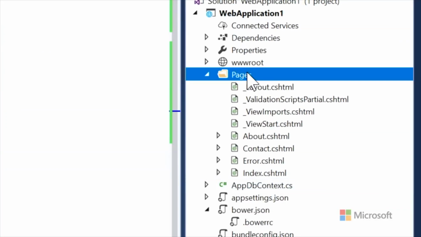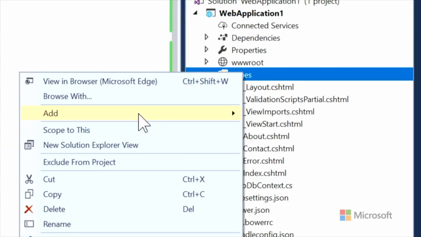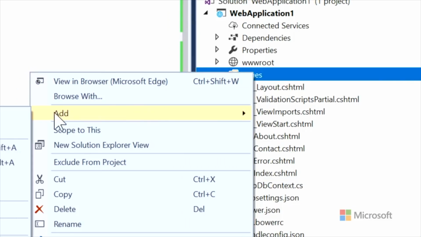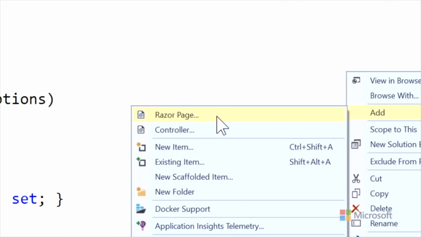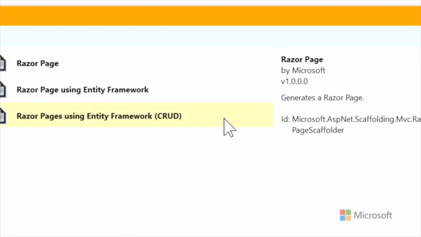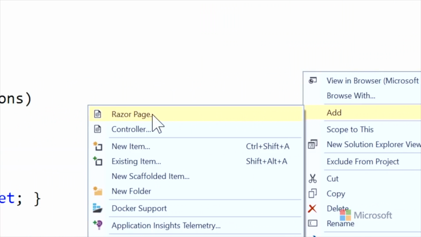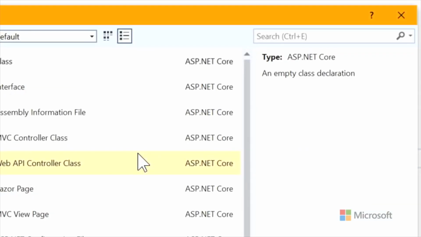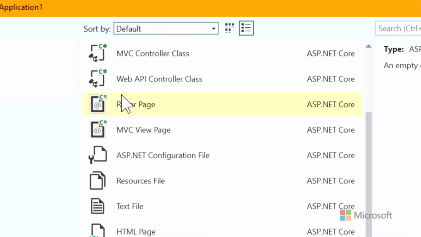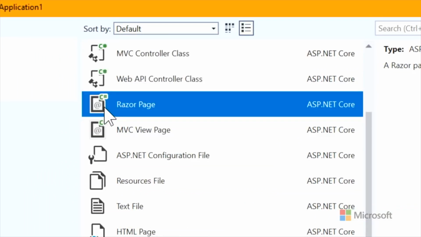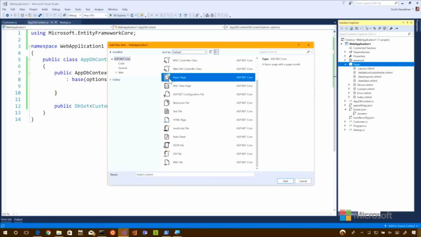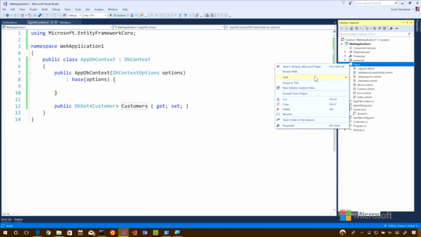Okay? So over in the Pages folder, let's do create. Now, we're not going to say new file like we did before. You're going to create a new Razor page. Oh, let me do that again. Okay. Right click, Add. So I get two choices. I have new Razor page, or I can say new item. Yeah, new item. And there should be the option to pick Razor page. So you've got a couple different options here, and this is all the different things that you could make. I'm going to right click and say add Razor page.